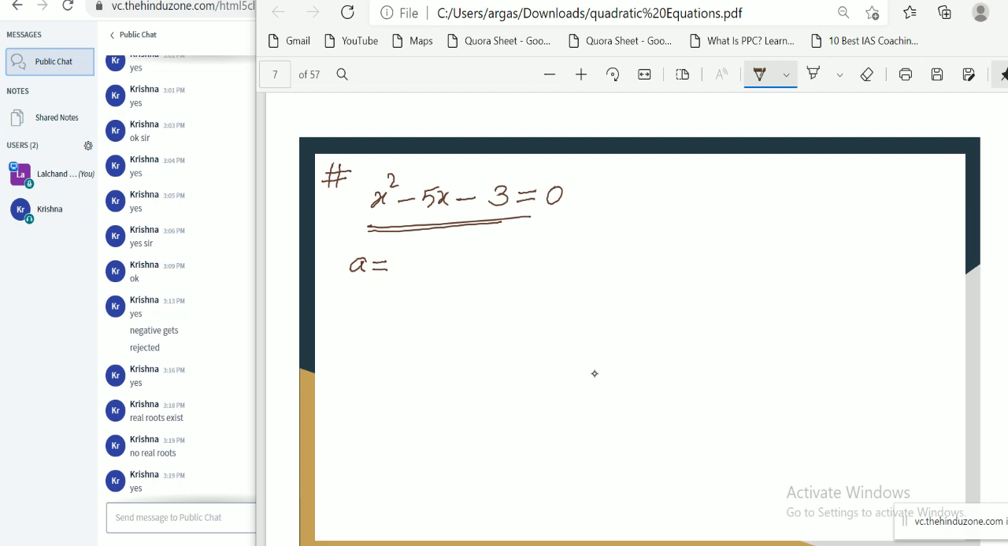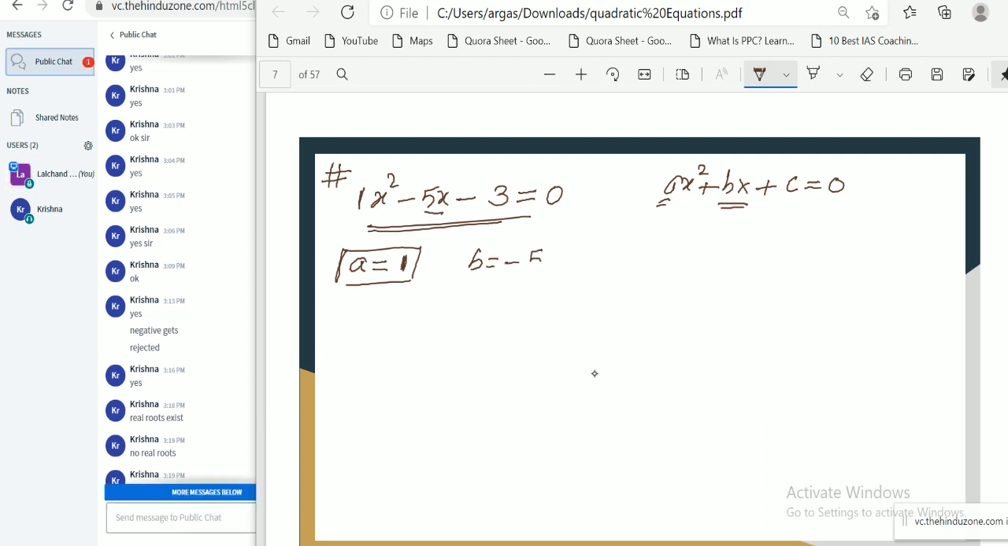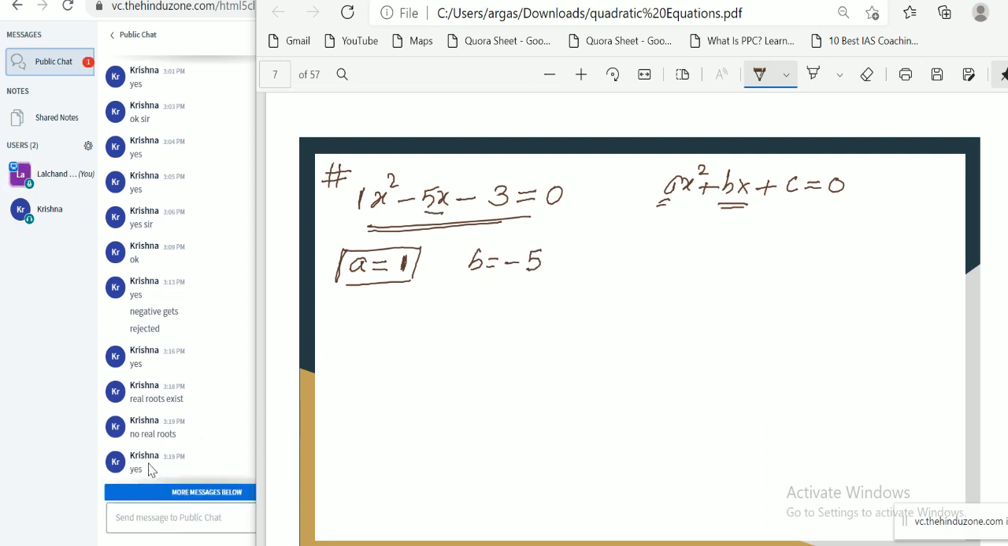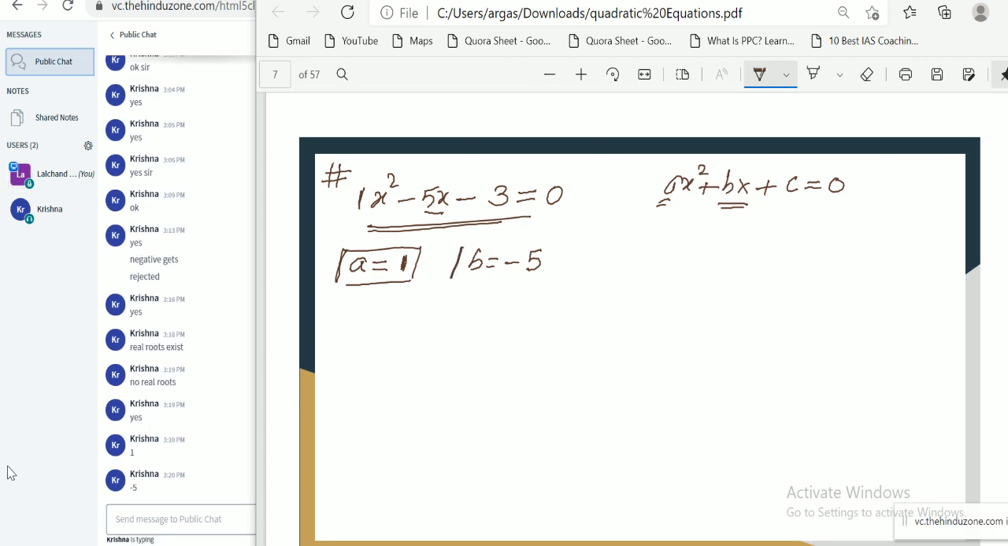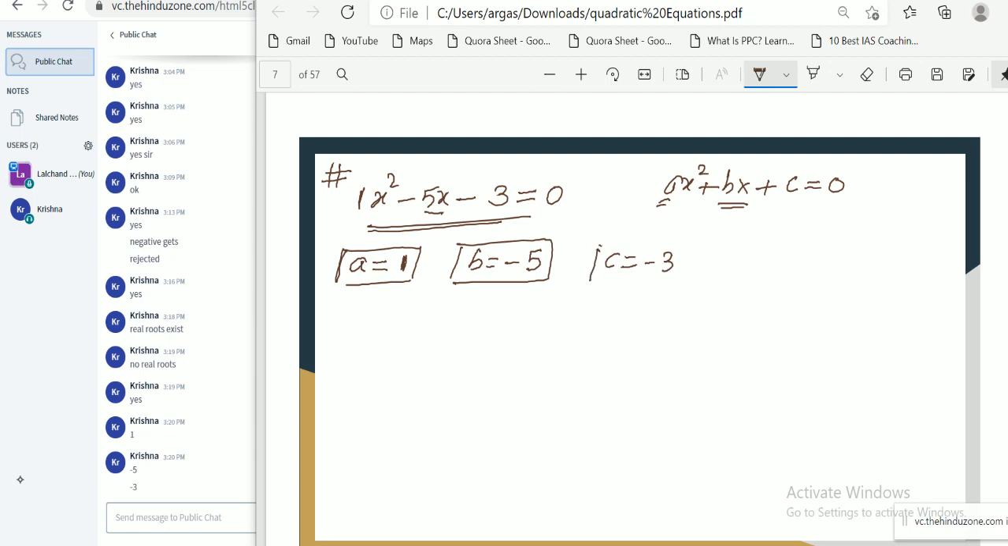Just compare with this equation, ax square plus bx plus c equal to 0. So a value is the coefficient of x square. So what is the coefficient of x square? Here 1. A value is 1. Now tell me the value for b. Compare the coefficient of x. The b value is minus 5. And c value is minus 3.